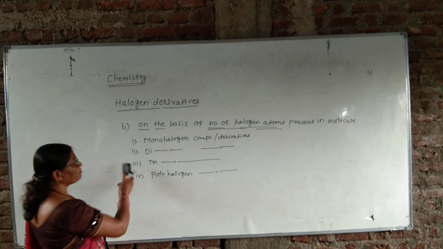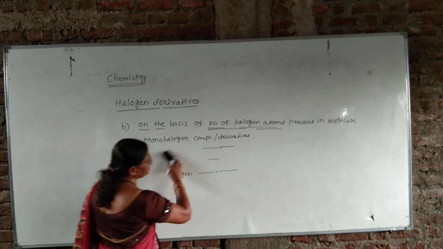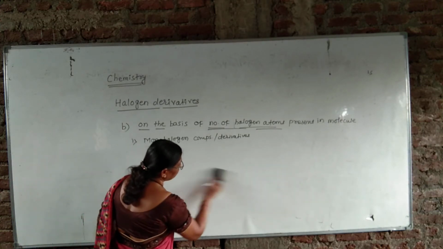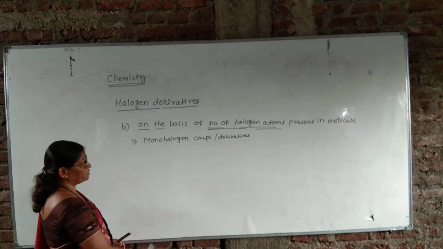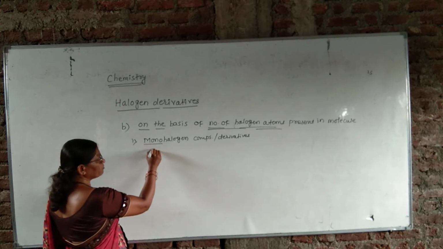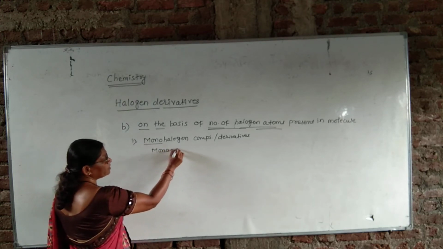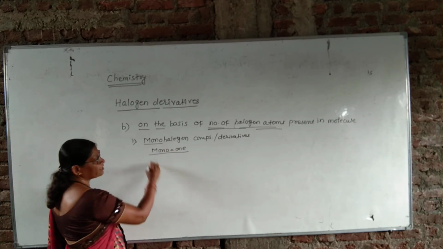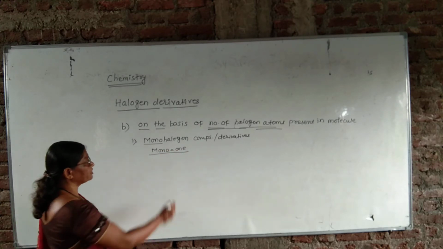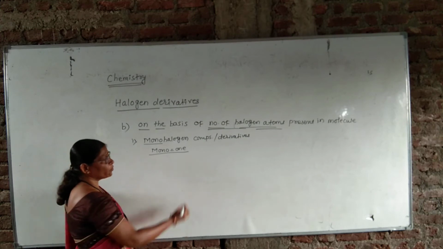We have to see one by one. That is, first we have to see the monohalogen derivatives or monohalogen compounds. Mono means one. Mono means only one halogen atom is present in the molecule. Then such compounds are called monohalogen derivatives.